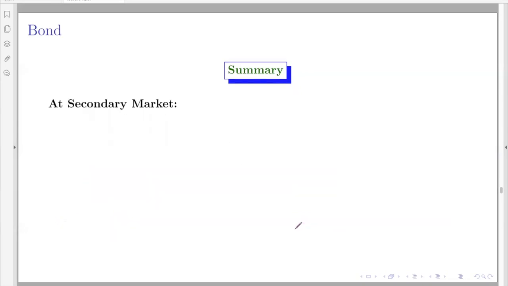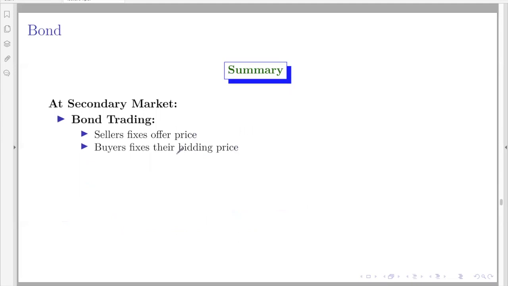At the secondary market, the bonds basically trade. So the sellers will fix some price for their bonds and wait for the buyers to come, and buyers similarly fix some price which is called the bid price. If we call the seller's price PS and the buyer's price PB, then generally buyers will ask for a lower price than what sellers will ask for, that is, the offer price and the bid price.